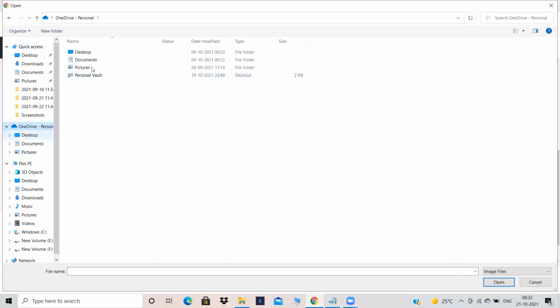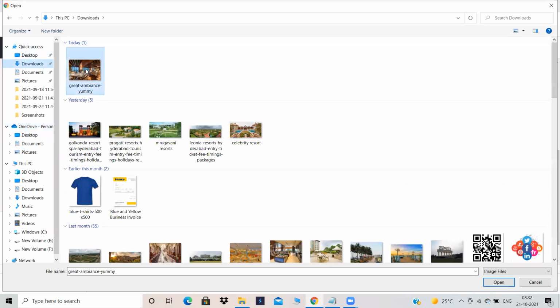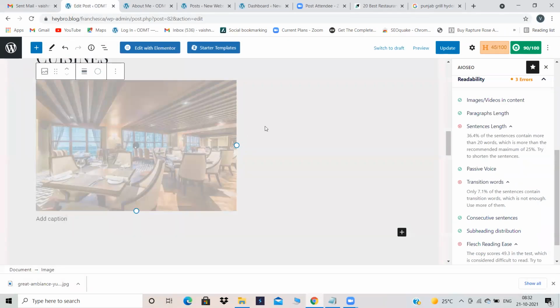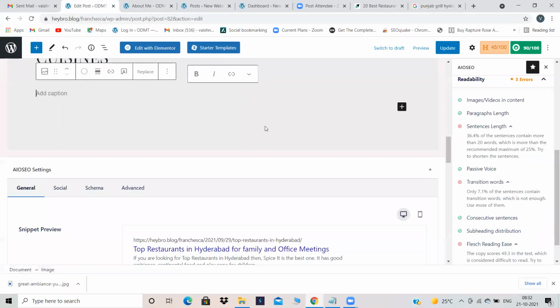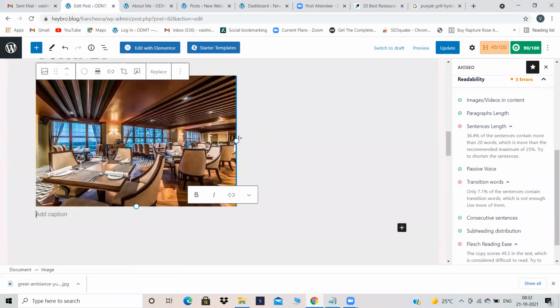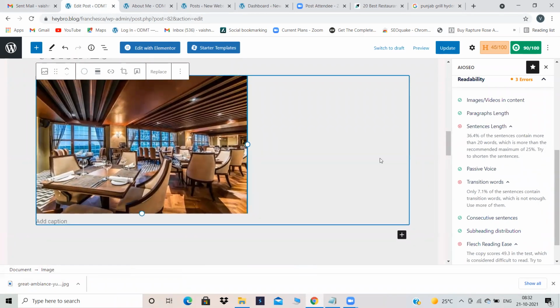Where is that? Images, Downloads. Okay, just scroll it.